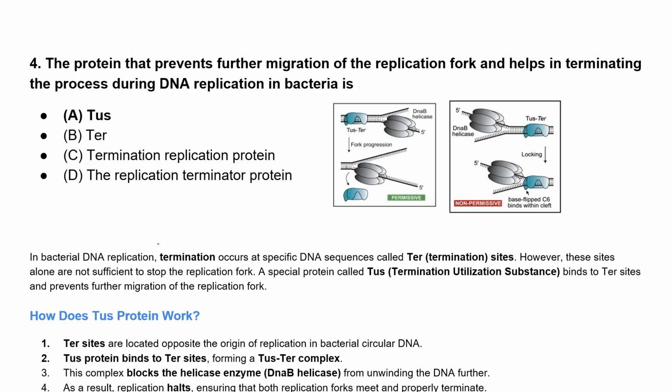Okay, then let's see. So Tus is the right answer for this question. What is this Tus protein? In bacterial DNA replication, the termination of the replication process occurs at very specific DNA sequences, and we call these sequences the Ter sites, that is, termination sites.